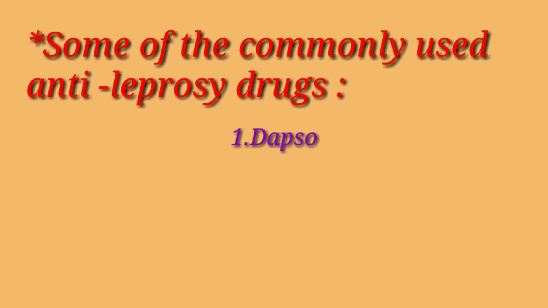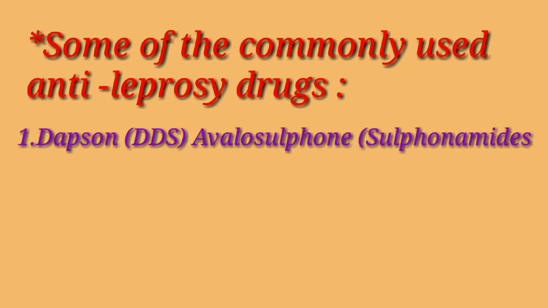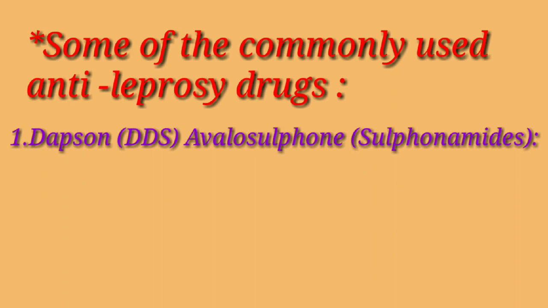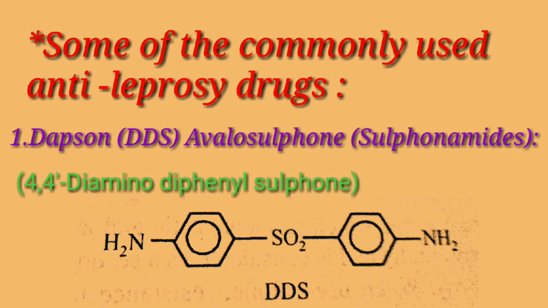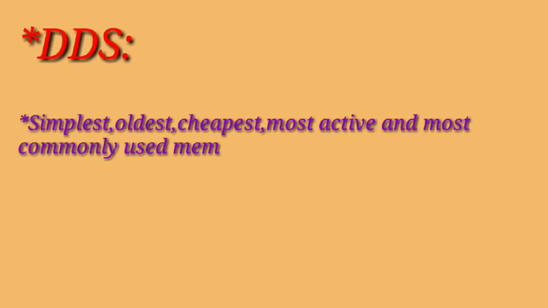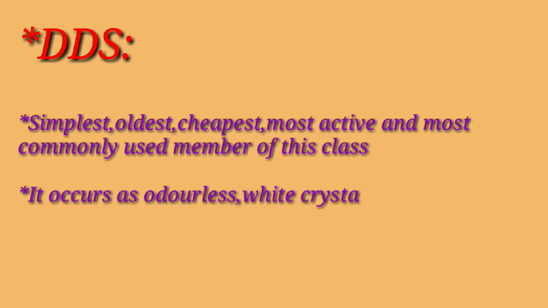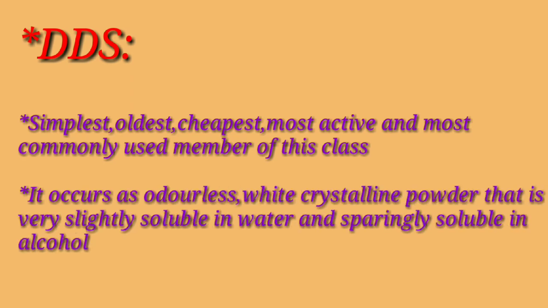First one, dapsone, which is also called as DDS, that is avlosulfon. It belongs to the class of sulfonamides. It is also called as 4,4-diamino diphenyl sulfone. DDS is the simplest, oldest, cheapest, most active and most commonly used member of this class.